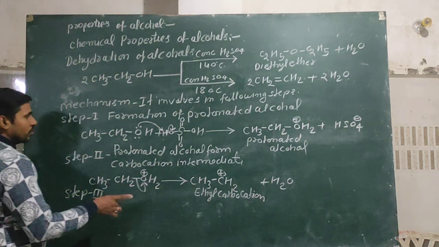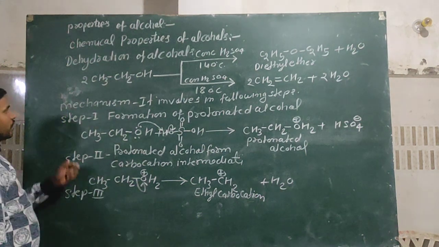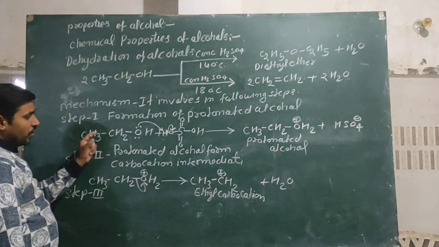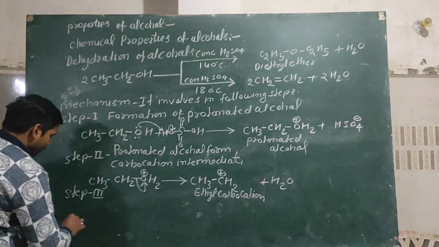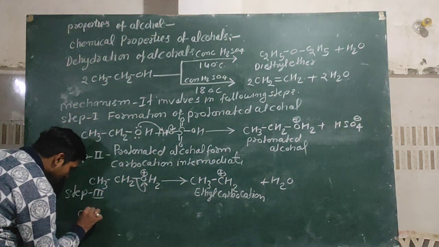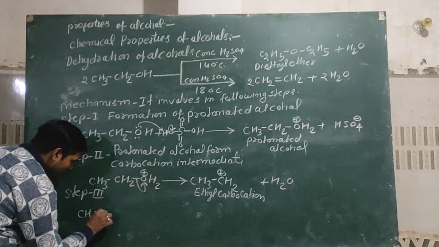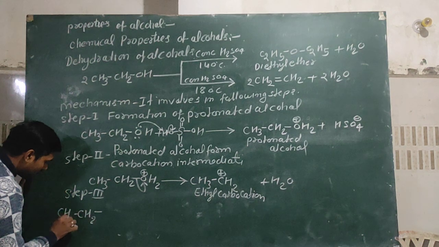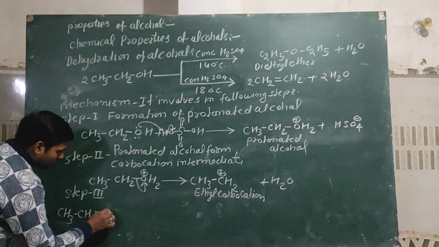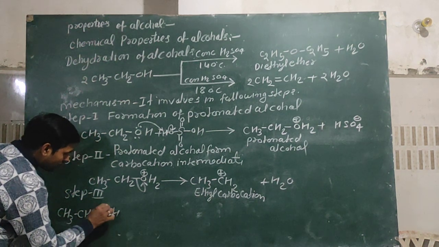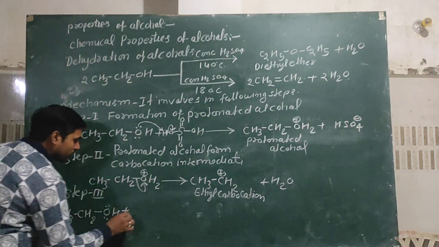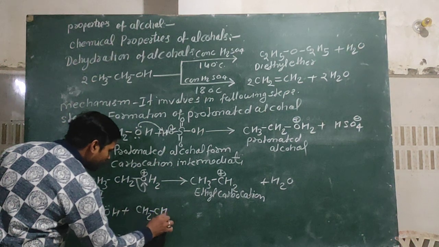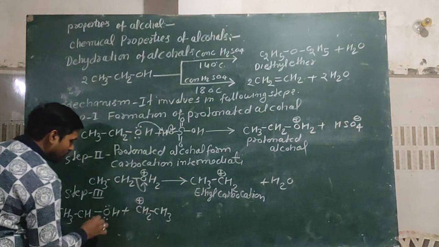In third step, when ethyl carbocation reacts with one molecule of ethyl alcohol, then it forms diethyl ether. How? You can see here CH3CH2OH plus CH3CH2+.